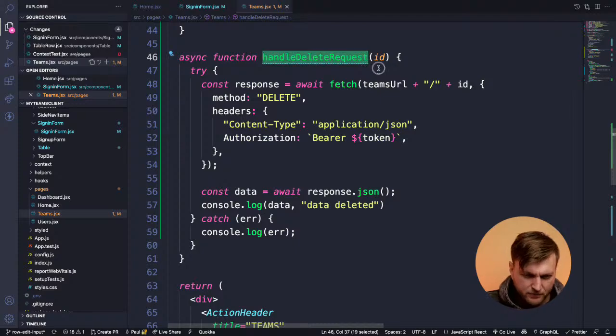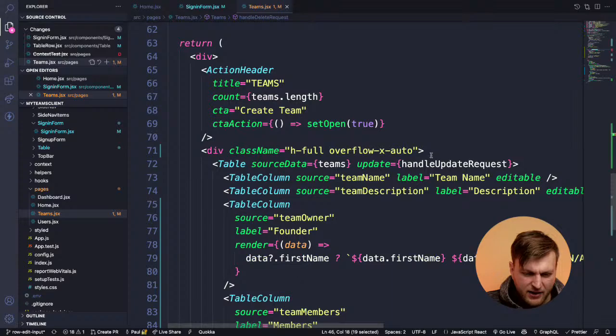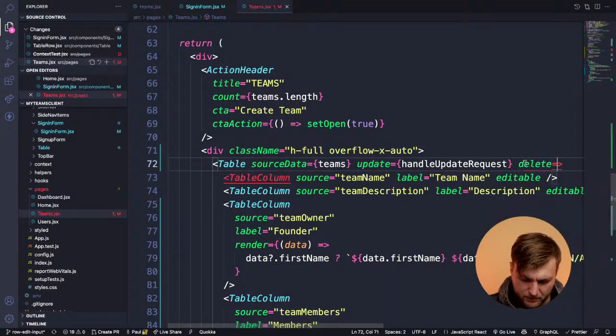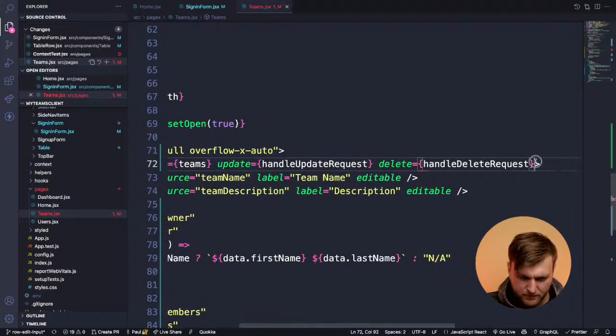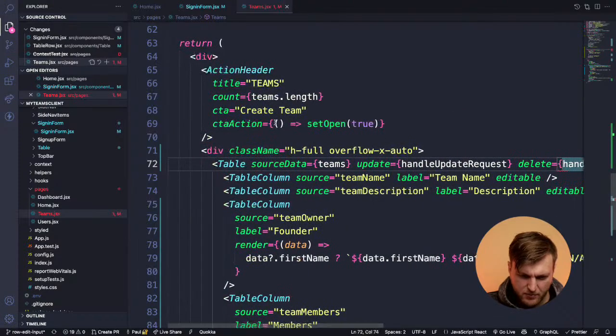But before we do that, let's pass our delete. And we're going to pass handle delete request. And it's complaining.